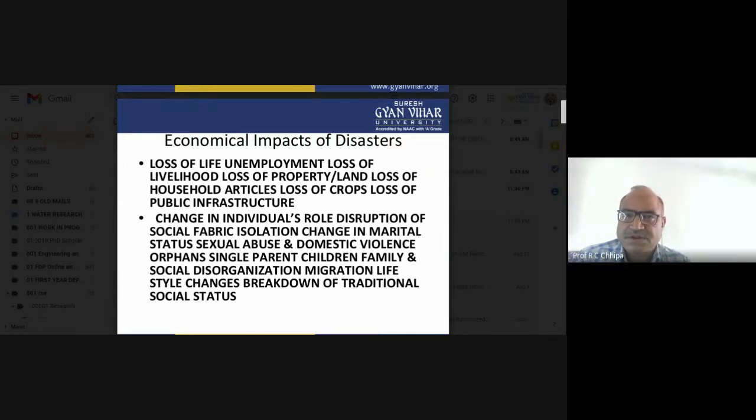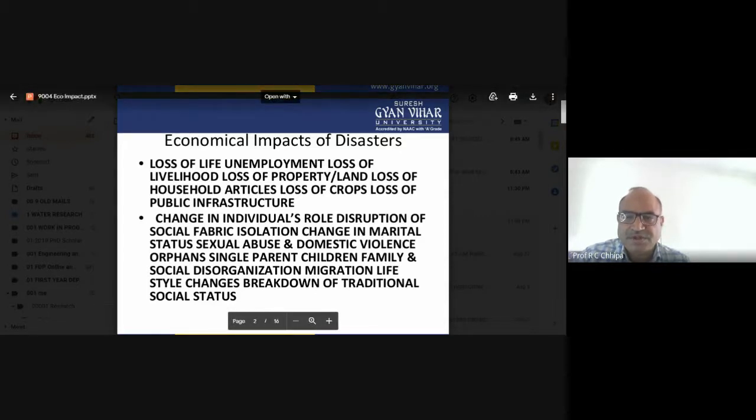Loss of life and economic losses, because so many people died. Even in India, a number of people died, and those were people of much caliber. The whole infrastructure itself is damaged.